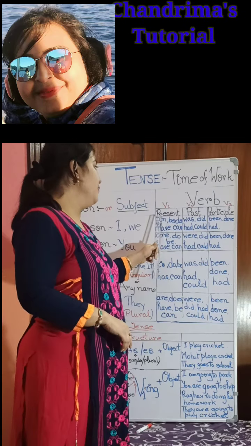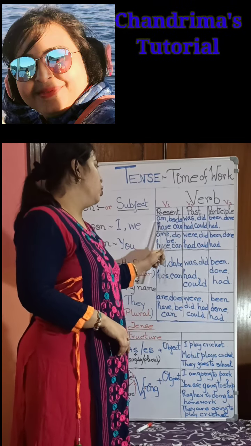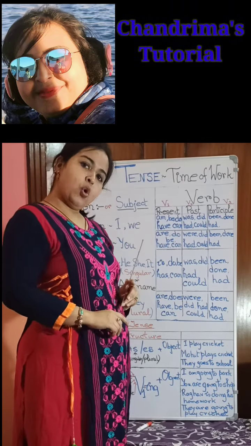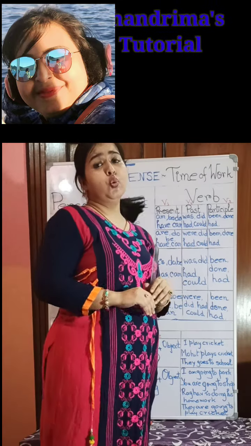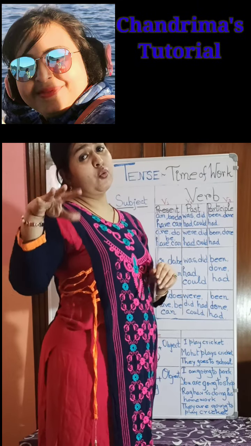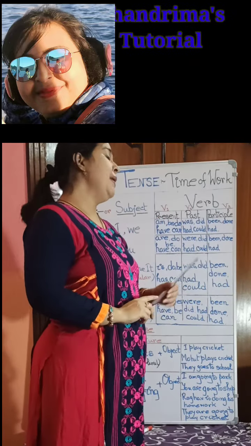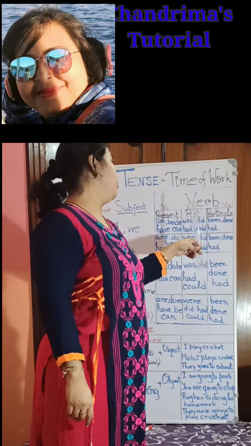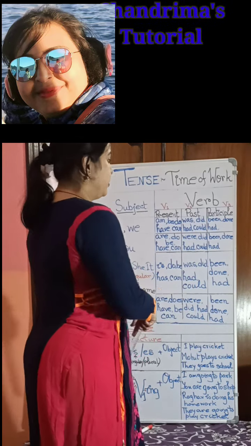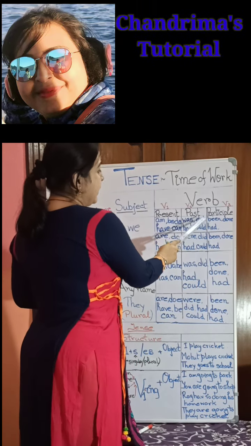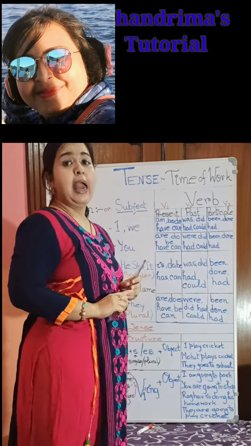So what are the verbs? Am, be, do, have, can. When we have already completed the work before, that will be past tense, as I have just said. So what are the past verbs? They are was, did, had, could.